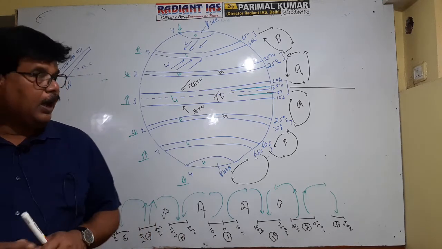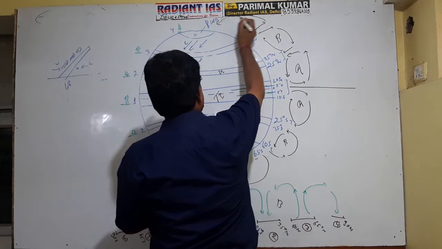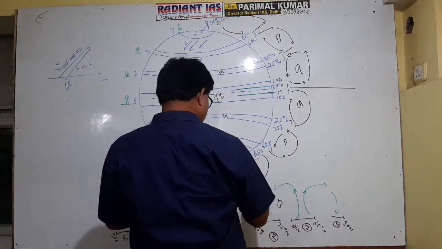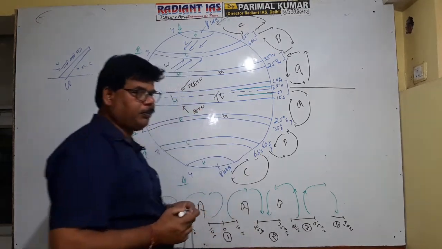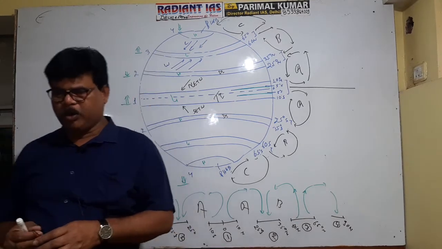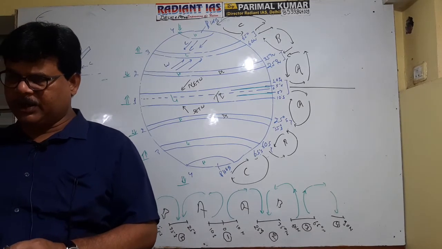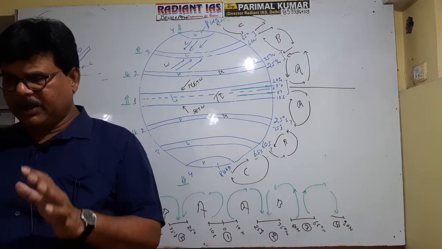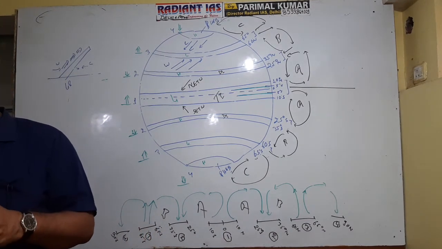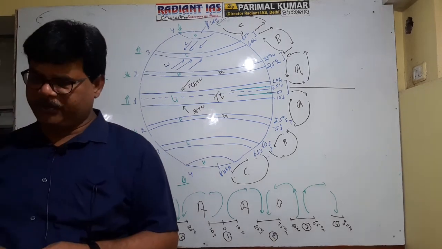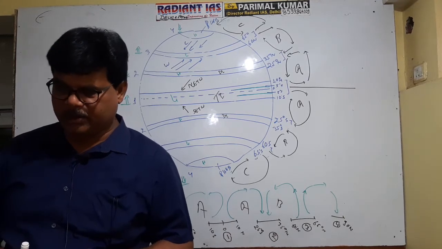It is clear now? And this is the third cell in the polar zone. C cell is formed between the subpolar low pressure belt and the polar high pressure belt. Getting well? This is referred to as polar cell or higher latitudinal cell. So there occurred the formation of three cells in both hemispheres. In the northern hemisphere there are three cells and there also exist three cells in the southern hemisphere.